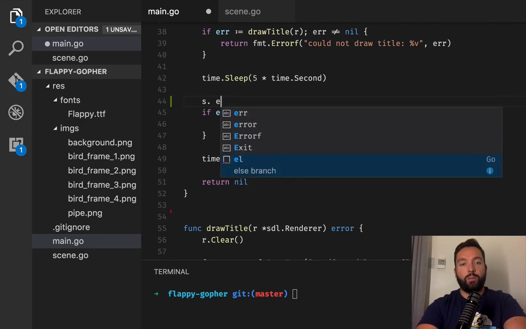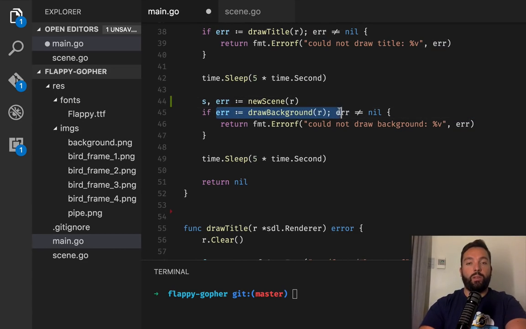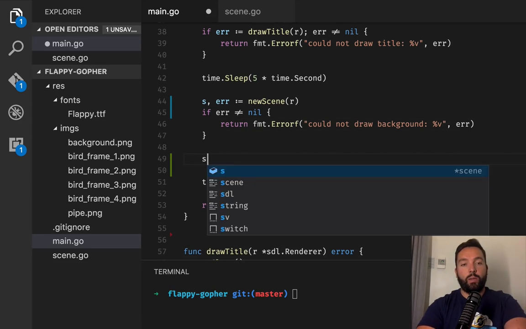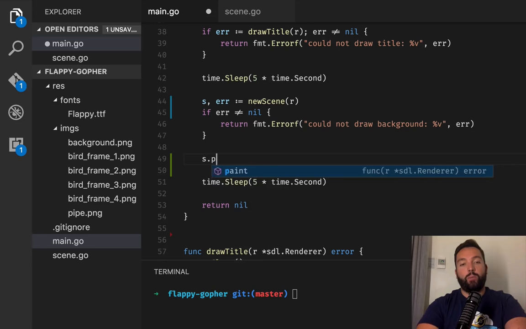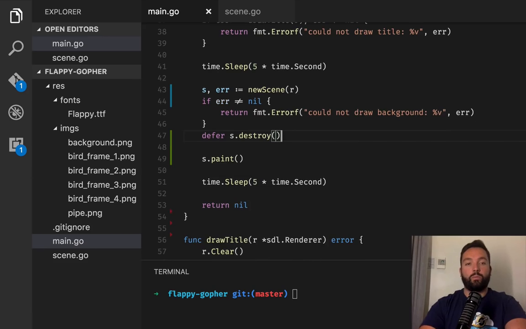What we're gonna do is create a scene, new scene, given the render. If the error is not nil, we're gonna complain. Otherwise, we're gonna do s.paint, and we're gonna paint it. Then we're gonna sleep for 5 seconds, and we should do defer s.destroy.